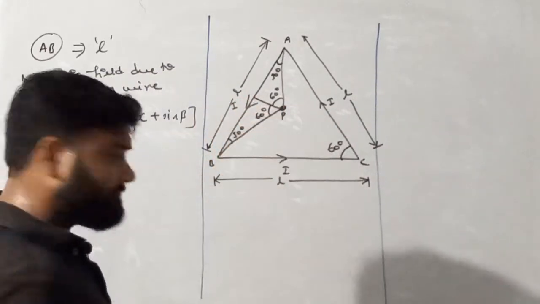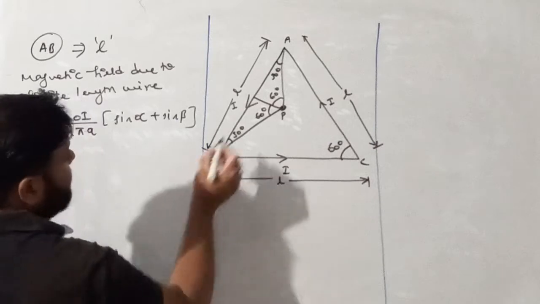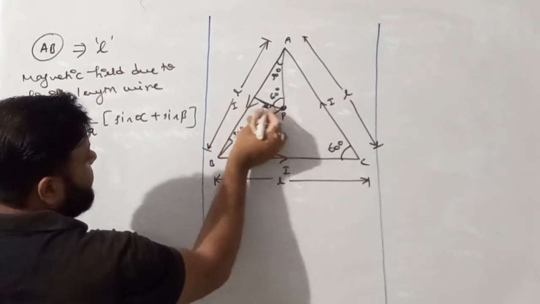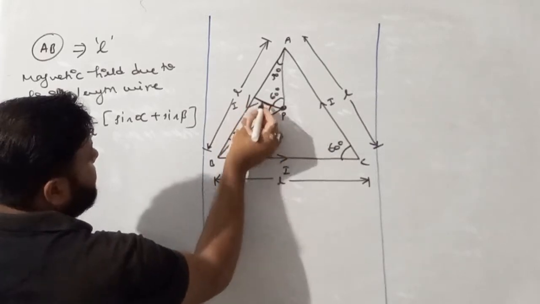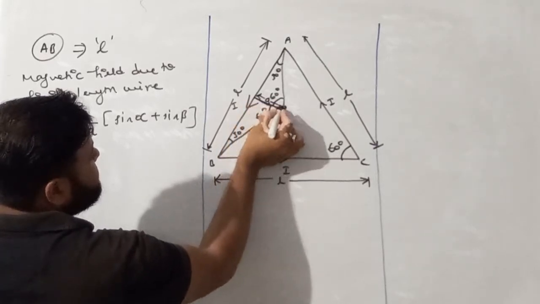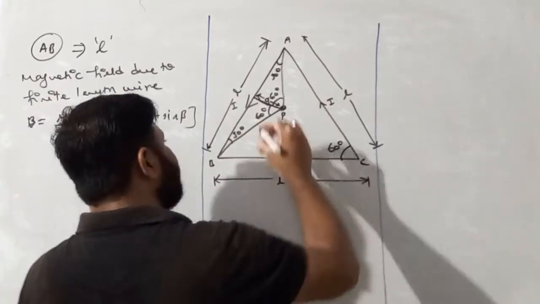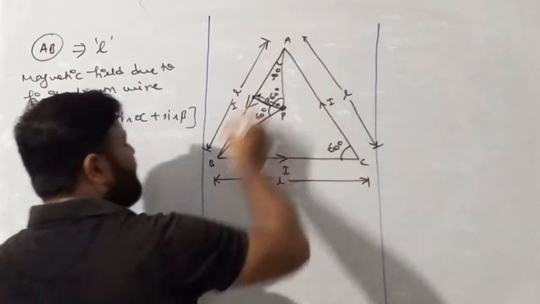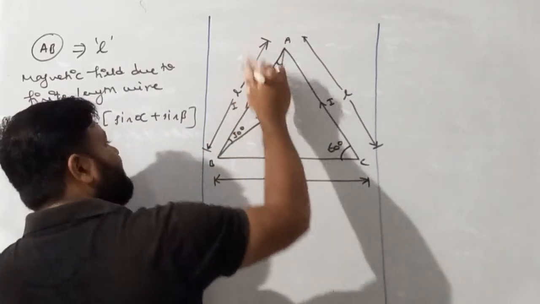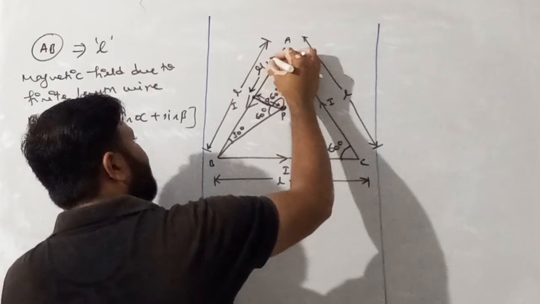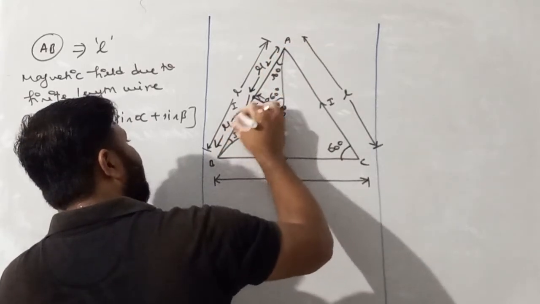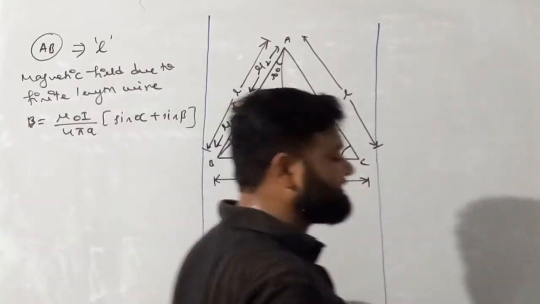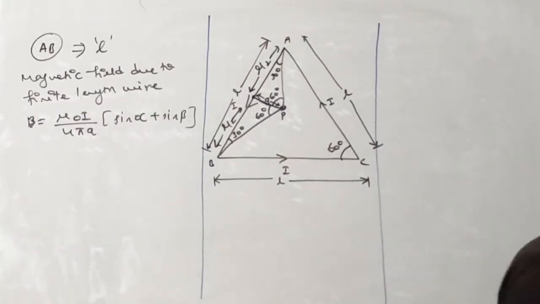So first of all, let us consider this distance, the distance from the wire to point P, which is always a perpendicular distance. Let this distance be A. First of all, see my dear student, I am dropping a perpendicular at the center of this side, called AB. So if the total length is L, then this must be L by 2 and this is also L by 2. So this length L by 2 is given. We want to find the perpendicular distance. I hope you all understand.